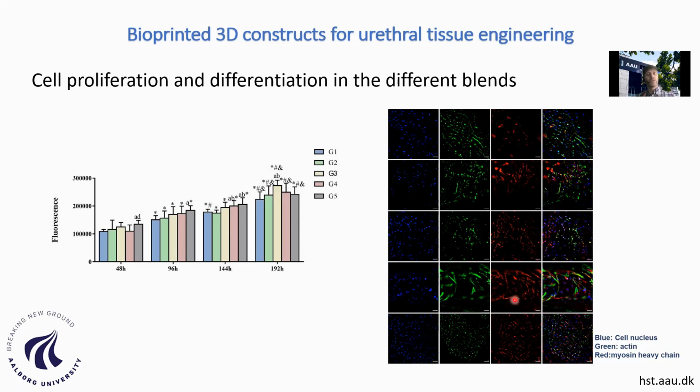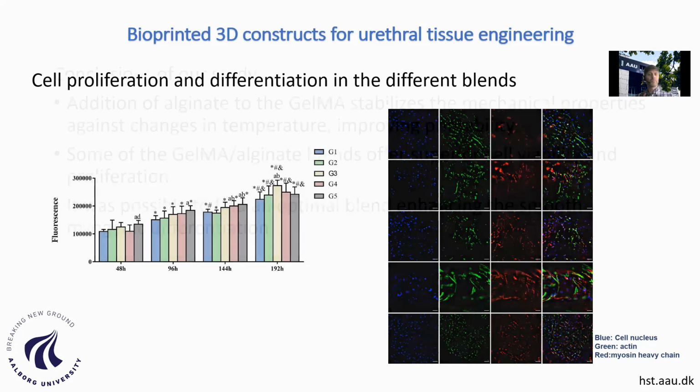So after a certain number of days where we have proliferated the cells, we induce them with heparin and low fetal calf serum concentration. And then we observe that the cells, for example, in this case, attain a very high level of actin and myosin heavy chain as compared to other groups, for example, group number 5, which is the pure